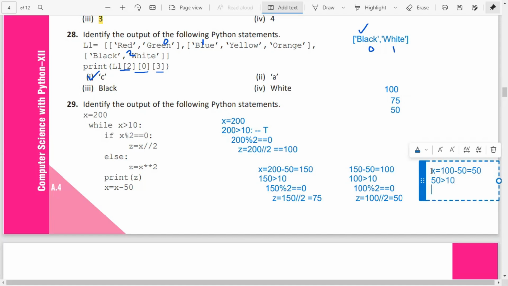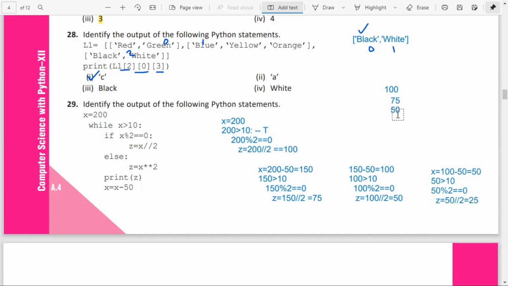Then 50 modulus 2 equal to 0, that is also true. Then z equal to 50 floor division 2, that is equal to 25. So z will be printed as 25.